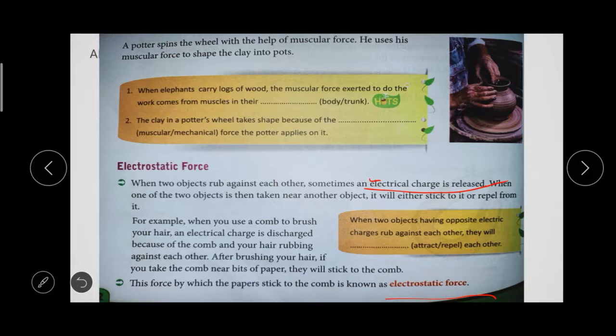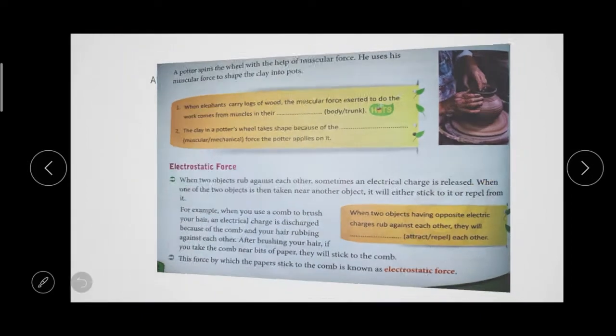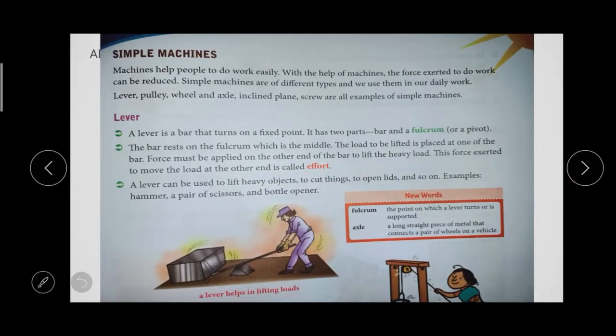Do you understand up to this much? Okay. So next one, simple machine. Why are we using machines?